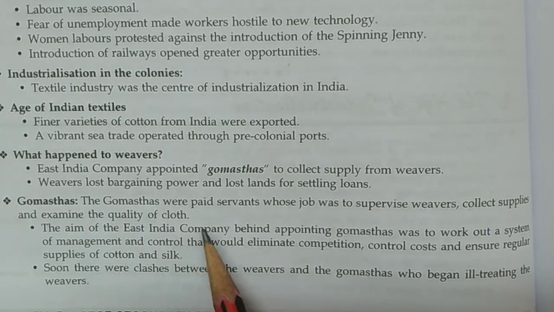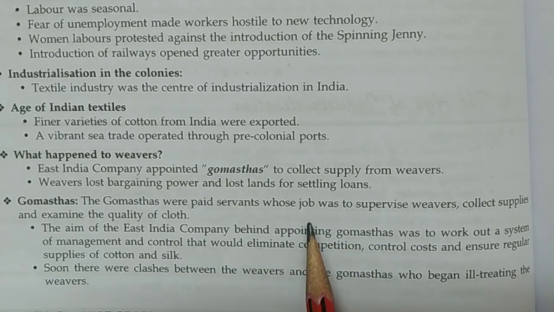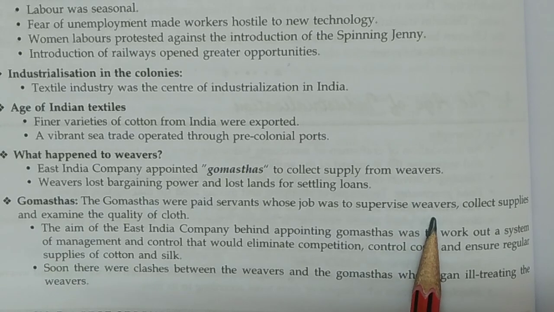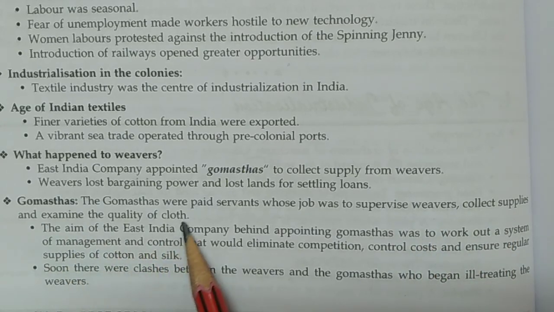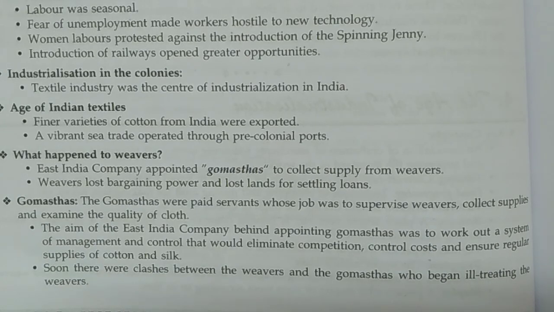The Gomastas were paid servants whose job was to supervise weavers, collect supplies, and examine the quality of cloth. The aim of the East India Company behind appointing Gomastas was to work out a system of management and control that would eliminate competition, control cost, and ensure regular supplies of cotton and silk.